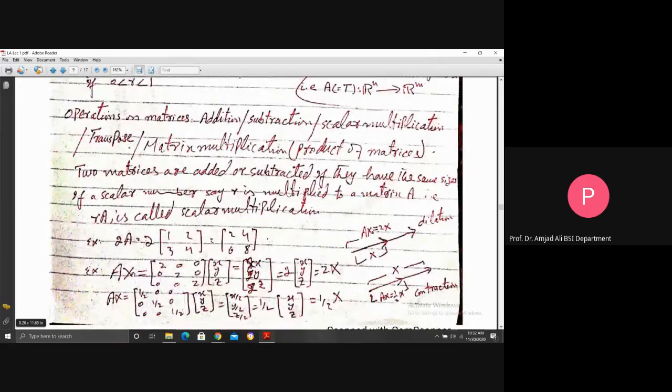Transpose, you know, is a function, a transformation. When applied on a matrix, all rows are changed into columns. So again, here an action has taken place, and the action is in the form of transpose. So transpose is also an operation. An operation is a function, a map, a transformation, an action.